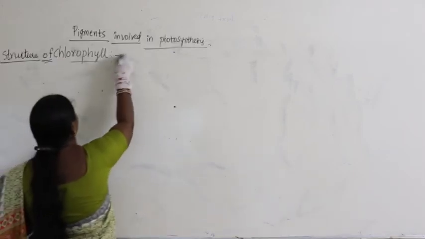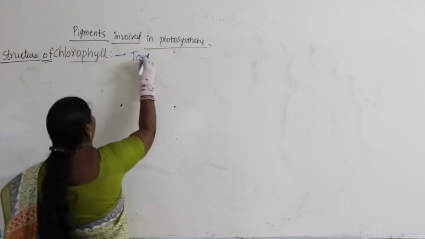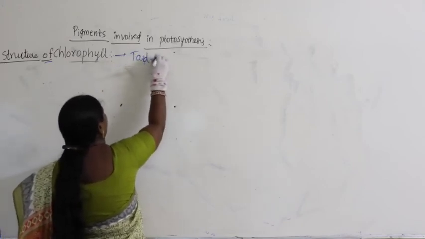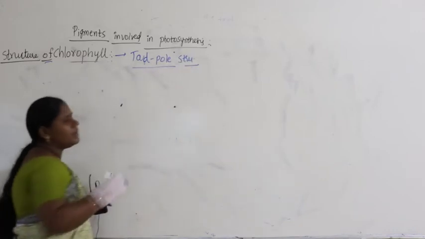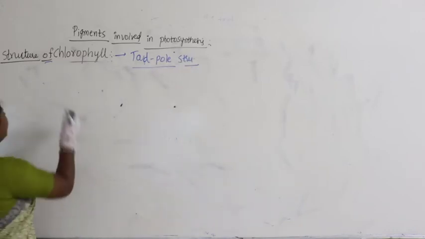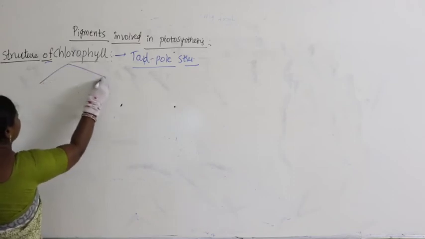Structure of chlorophyll looks like a tadpole structure. What is a tadpole structure? It will be like this.